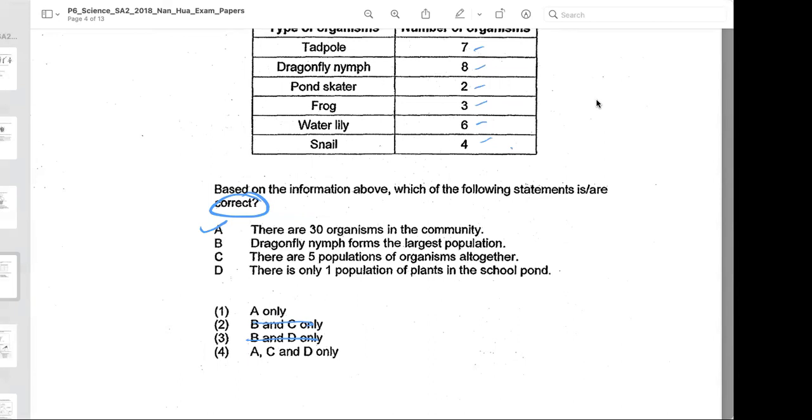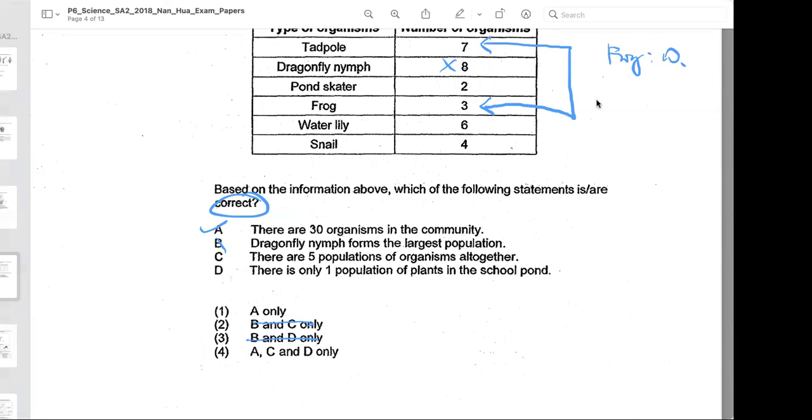Okay, so for this, you have to take note. Make sure you actually count the adults and the young together. So for frog population, you have to count the 7 plus 3, which is 10. So frog is 10. So actually, the dragonfly nymph does not form the biggest population. So B is wrong.